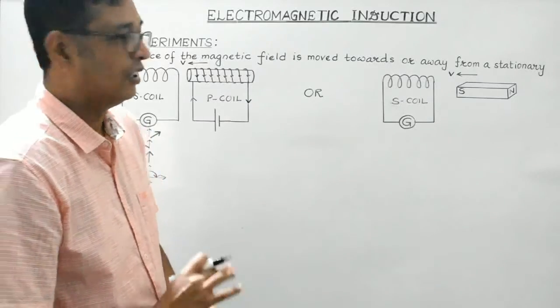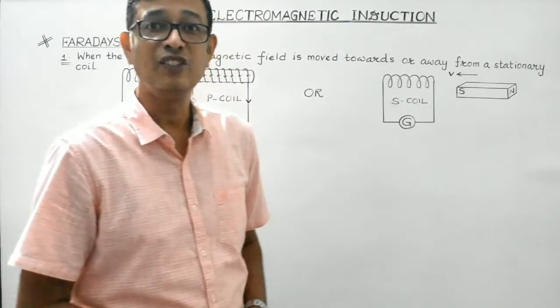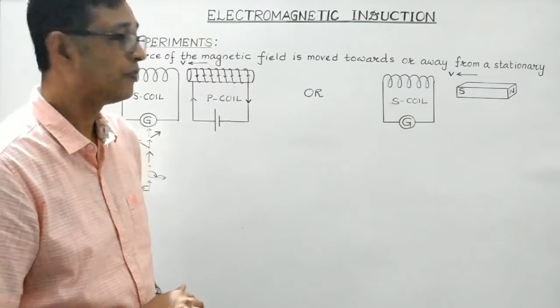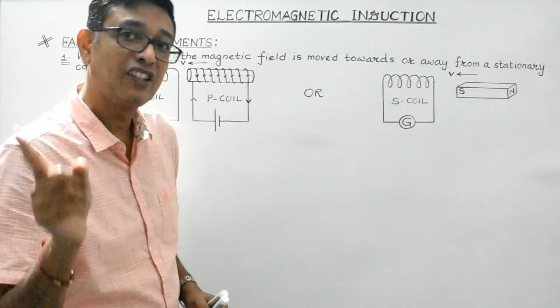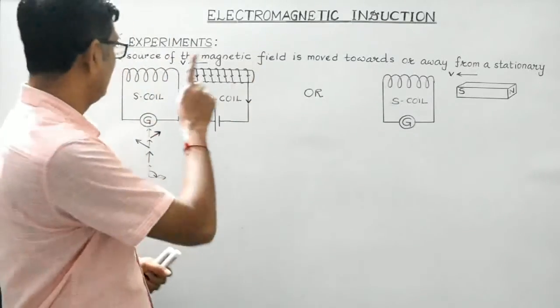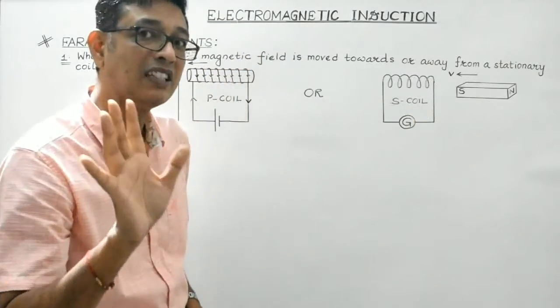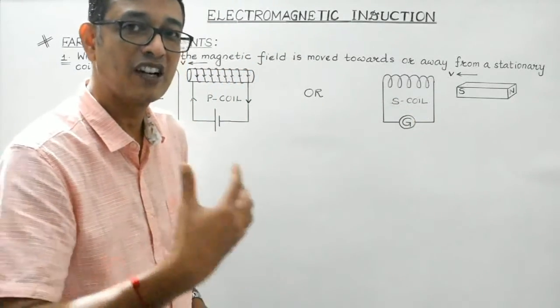Right, students? So again, I will repeat the conclusions from these experiments. First conclusion was, whenever there is a relative motion between the coil and the source of the magnetic field, the galvanometer shows some deflection, indicating the production of current.